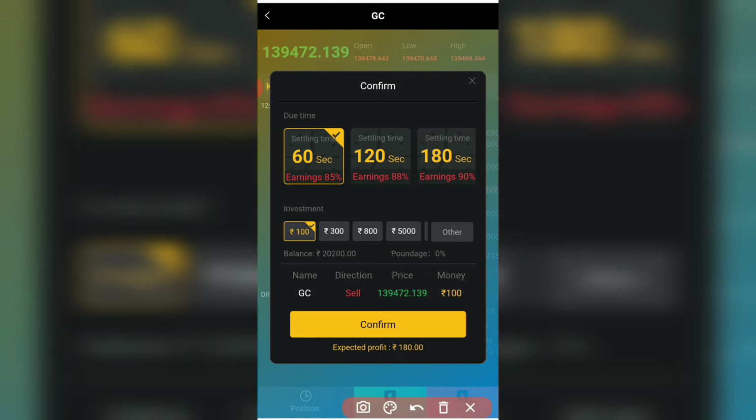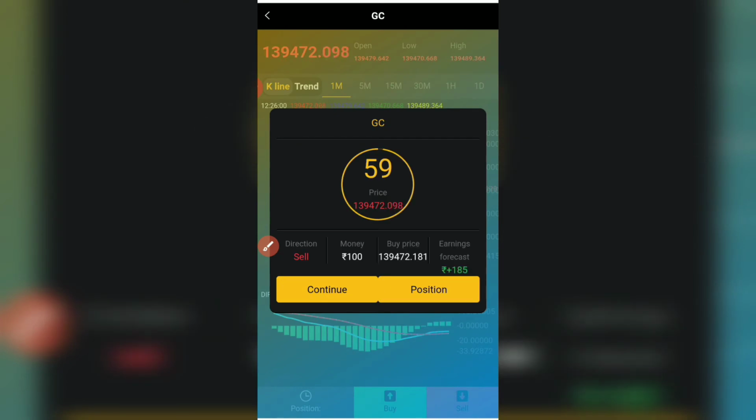From here we can confirm the order, and there is also an expected profit shown on this platform, which is 180 rupees. After the market closes, sometimes the market will go up, sometimes the market will go down. So it totally depends on the market. Now I am going to confirm the order. As you can see, it takes only 60 seconds to close the market.